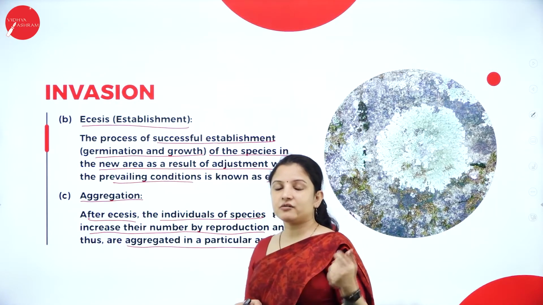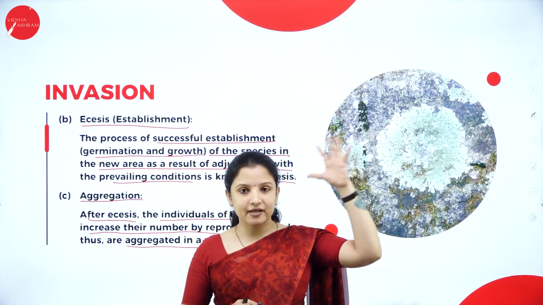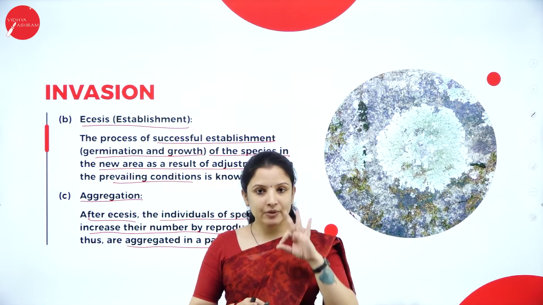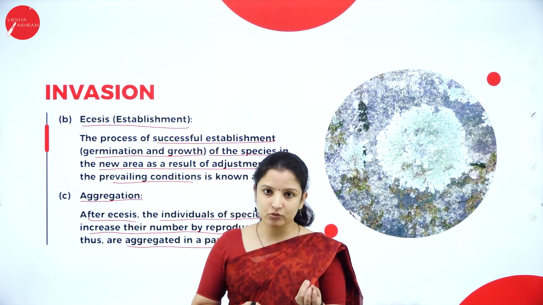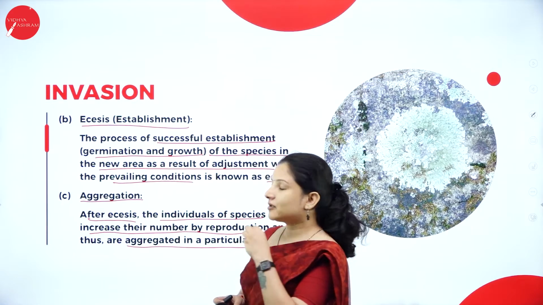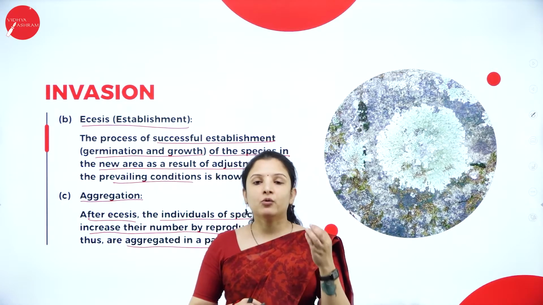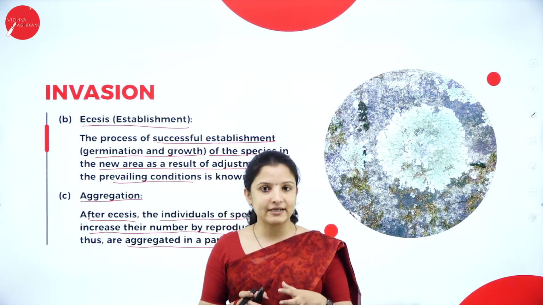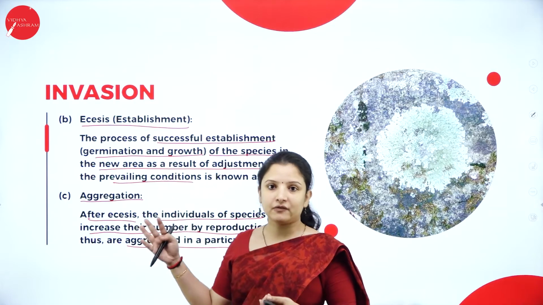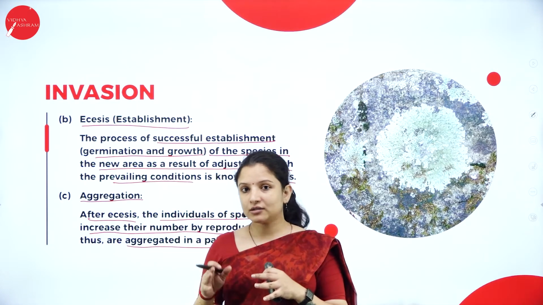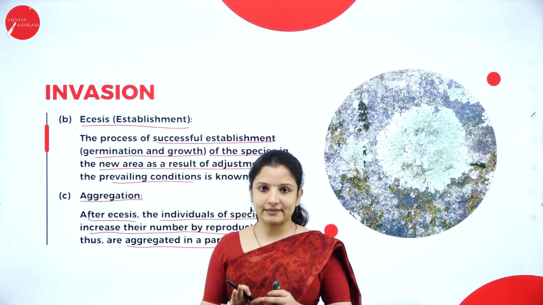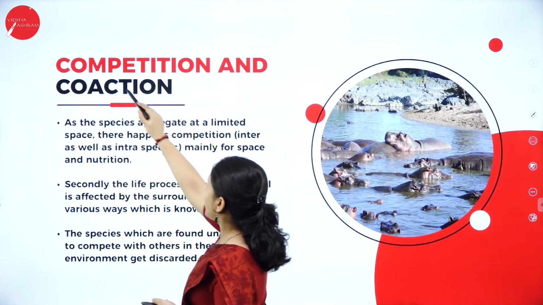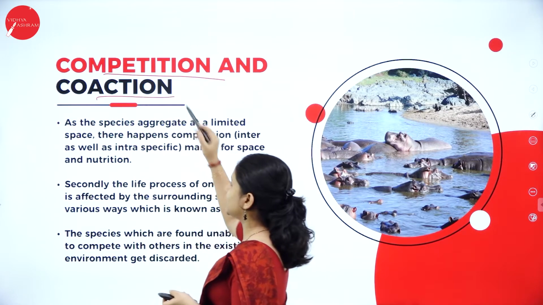We have migration, wherein the seeds migrated and came and fell on the rock. Then we have establishment, ecesis, wherein the particular seed germinated and developed into a plant. Next is the aggregation step, wherein that plant will again reproduce to produce multiple plants there. These are the three steps of invasion. Now that bare rock got invaded by the plants. So that was invasion. Next, after invasion, competition and coaction is the next stage in ecological succession.